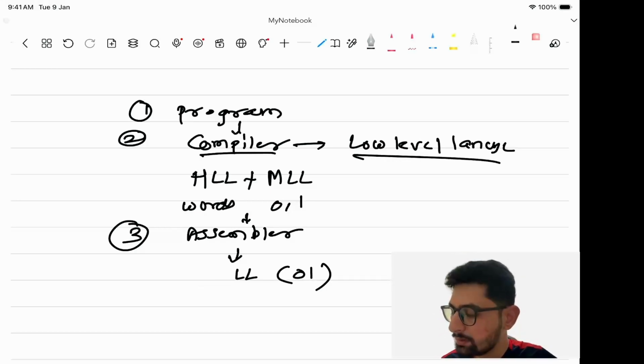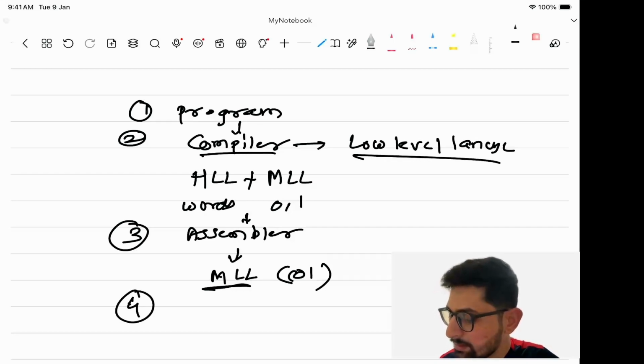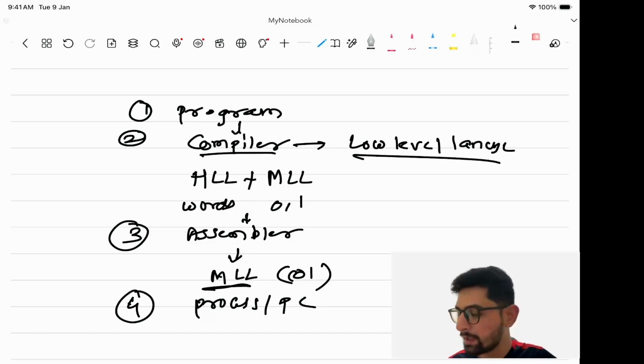It is a total binary language, or machine level language, so we have only zeros and ones inside the machine level language. And the last step is that we pass this machine level language, zeros and ones, to the processor, or you can say the computer, and it will execute the program and generate the output.